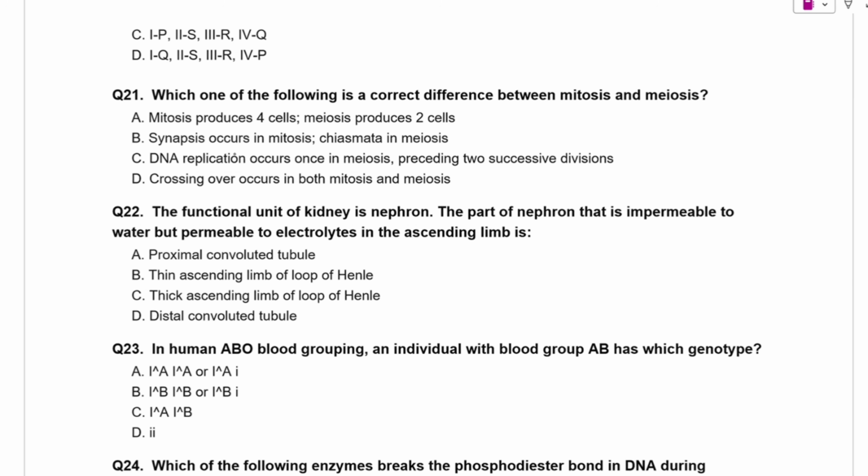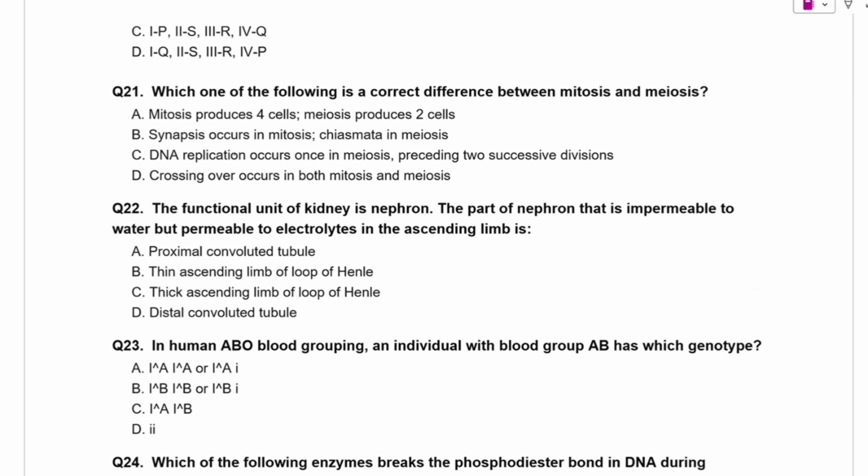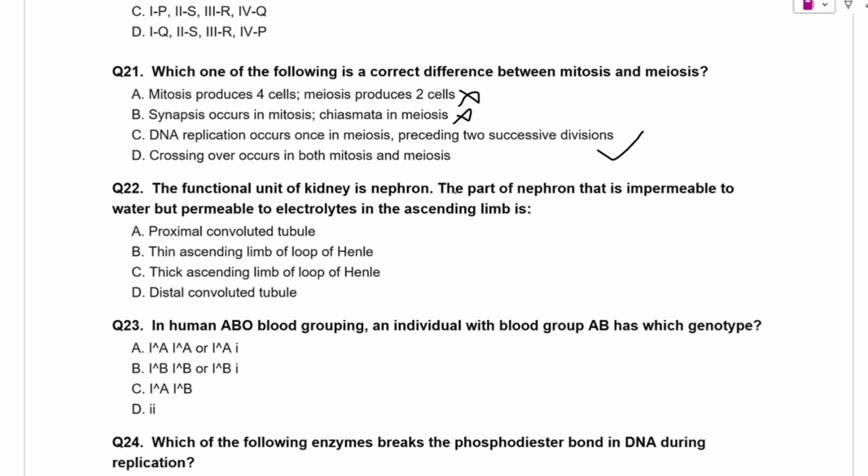Then we have, which of the following is a correct difference between mitosis and meiosis? So correct difference हमें निकालना है. So mitosis produce 4 cells and meiosis produce 2 cells. This is wrong. Synapsis occurs in mitosis, chiasmata in meiosis. This is wrong. DNA replication occurs once in meiosis preceding 2 successive division. This is true. Because DNA replication occurs only once in meiosis. Yes. And फिर उसके 2 successive divisions होते हैं.